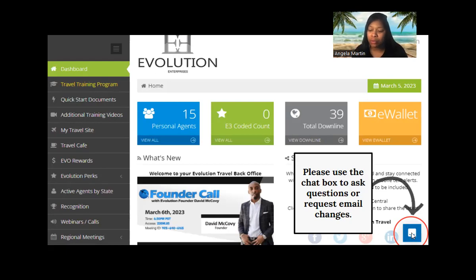It's going to be at the bottom right-hand corner of your screen. You can click it, request to make that email change. Maybe you need to update some other information on your site, or maybe you need to ask some other questions as it pertains to your account. You can do that by asking those questions here. It will go to Evolution Travel, and they will be able to give this information to you, okay?